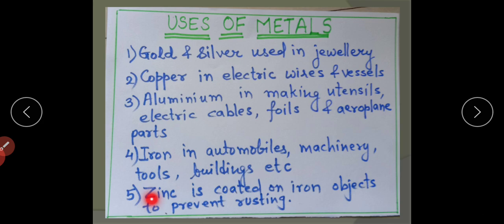Zinc does not get rusted. That is why it is coated over iron objects to prevent iron from rusting. This process of coating zinc over iron is known as galvanization. This also gives a silvery shine to iron objects.